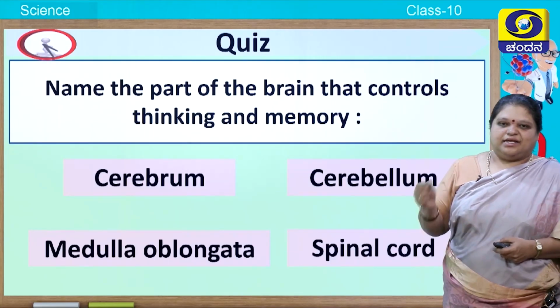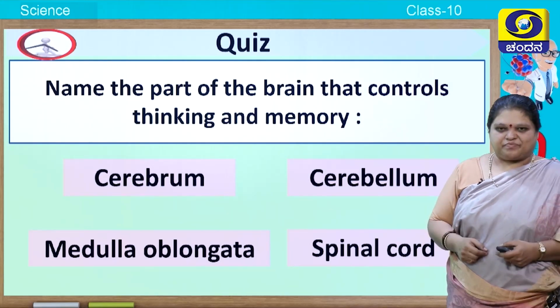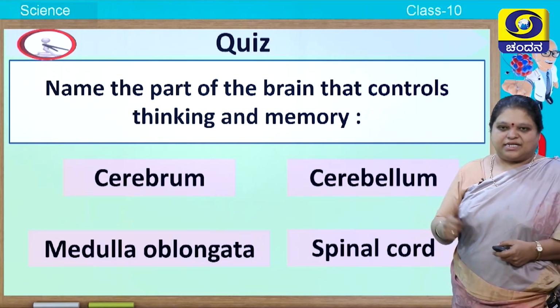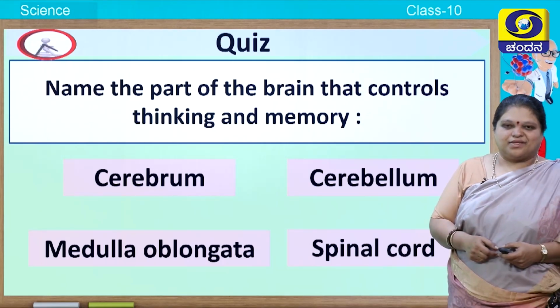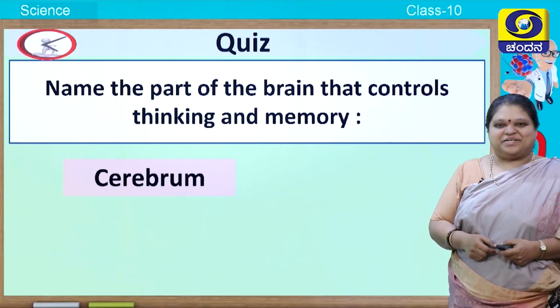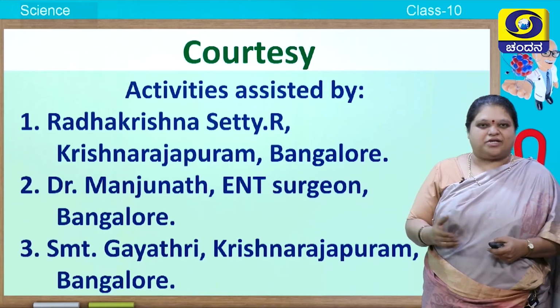Next, name the part of the brain that controls thinking and memory. Cerebrum, cerebellum, medulla oblongata, spinal cord. The answer is cerebrum. So, children, I hope you have understood all the concepts well.